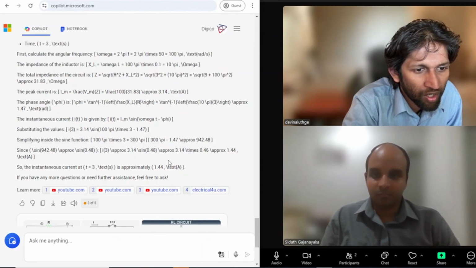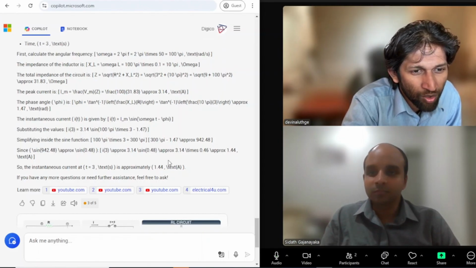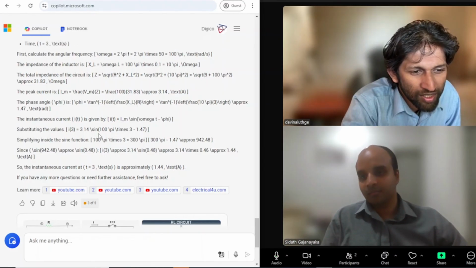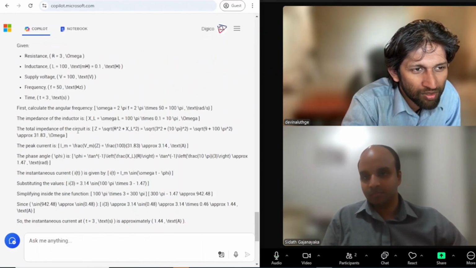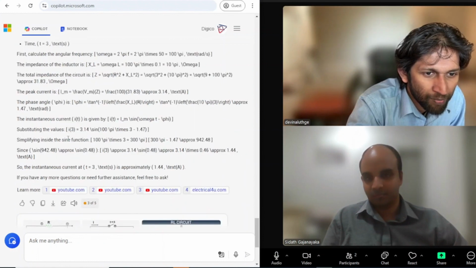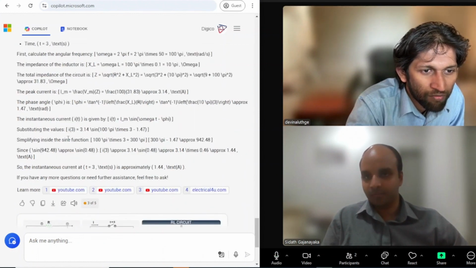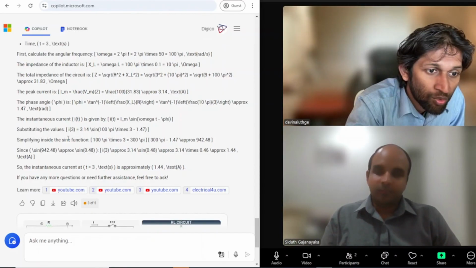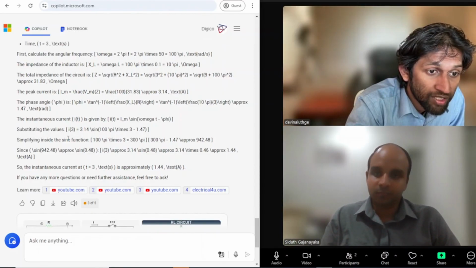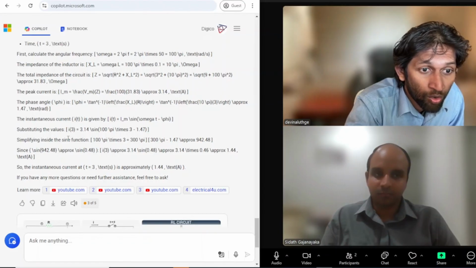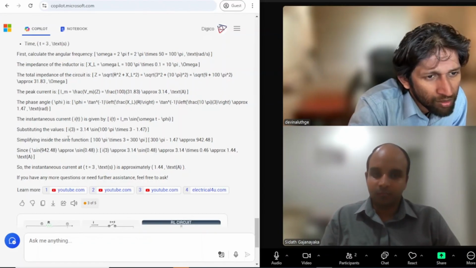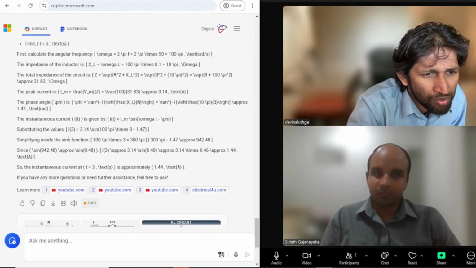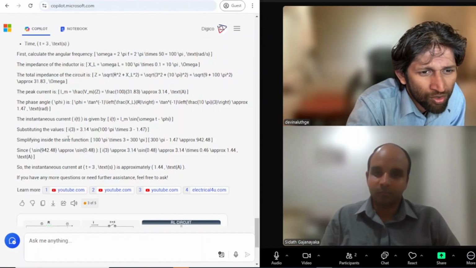It's very difficult to read, and it's not user friendly at all. And the final answer is also wrong. I think it's all over the place. So these steps are also wrong? It seems that the first step is all right, and then you have the peak current. The root 2 multiplication is done here, so it seems okay to have that. But no, it's also not doing that. So the steps are also everywhere.